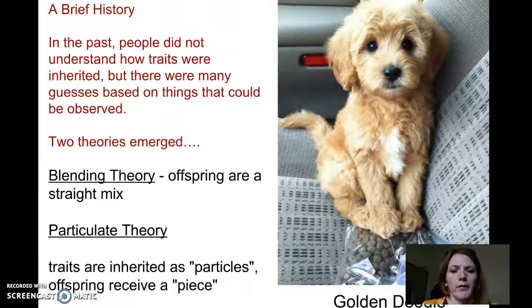And so the majority of the population, before the father of genetics did his studies on pea plants, believed that it was a blend of the parents. If you looked at a child and saw part of mom and part of dad, with particular characteristics like nose, eyes, and ears, then those characteristics were blended. And then you also had the particulate theory, in which traits are inherited as particles and offspring receive different pieces, like a piece of the nose or a piece of the ears, and we know those to be untrue.